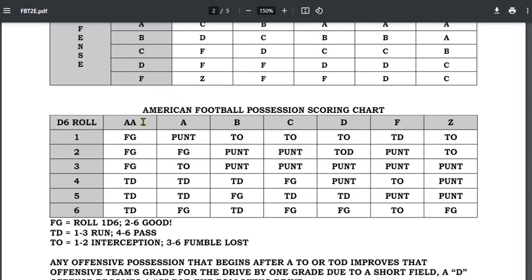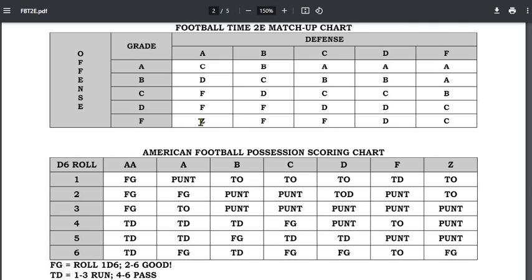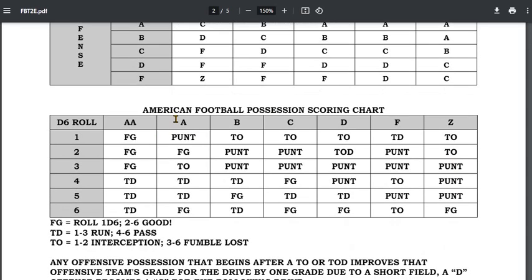Scoring charts now have an AA rating, and there is now a Z rating for really, really bad offenses against really good defenses. So this would be something like Pittsburgh '75, against the absolute worst offense in football, an F-rated offense, versus, say, the '75 Steelers. There would be a Z for the game. Rare. There is no AA. AA comes from a short field.